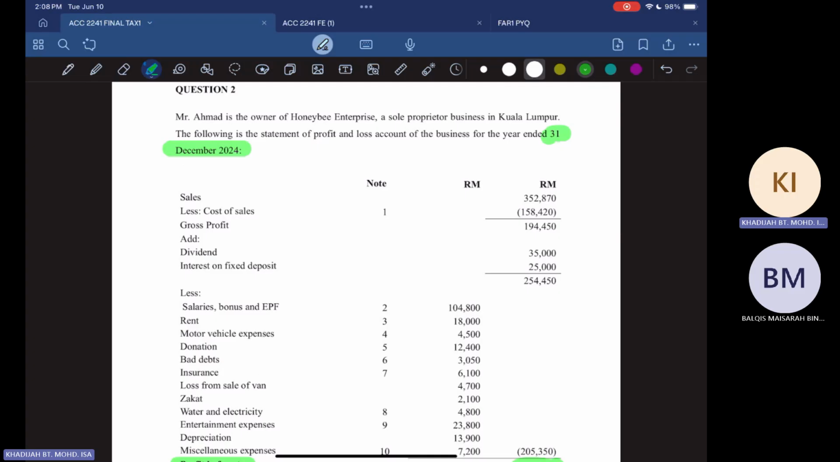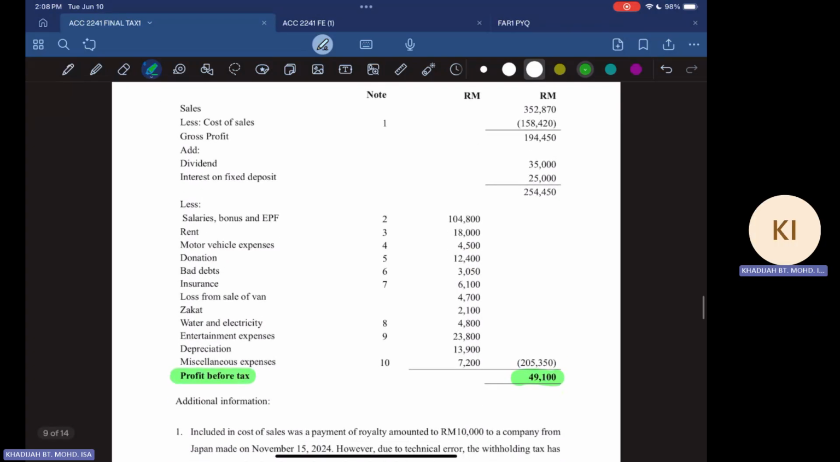So you are given the profit and loss account, and then you also have notes to the account that you're going to refer to later. But take note of those items without the notes to the accounts. For example, we do have your dividend here, right? Dividend without notes to the accounts, and you also have interest on fixed deposit there. And then you have loss from sale of van. You also have zakat without the notes, and you have depreciation. So these are the items that we do not have notes for.